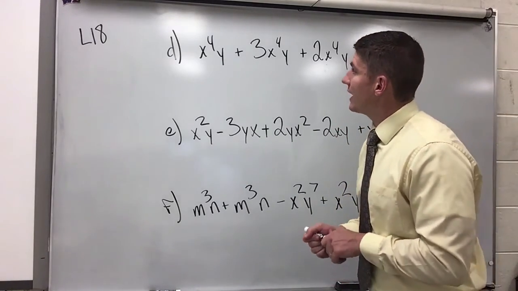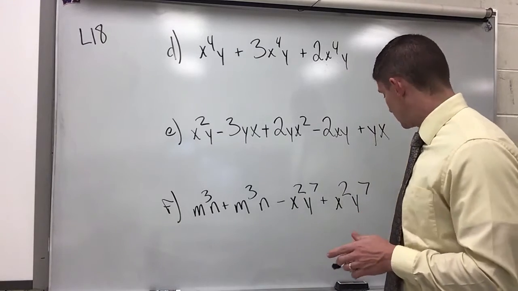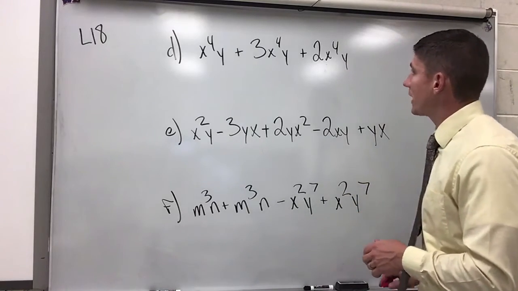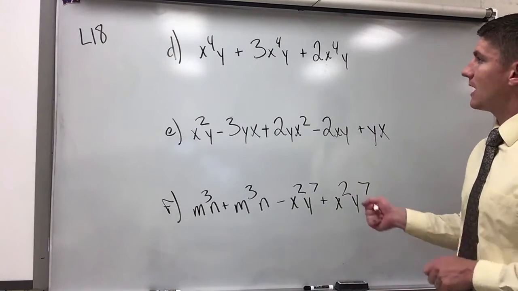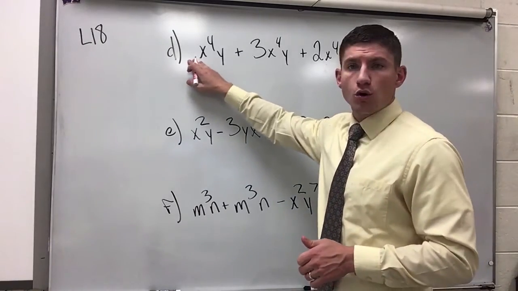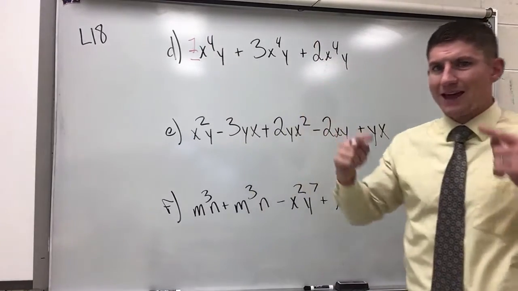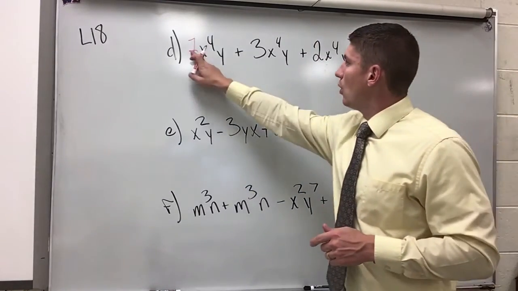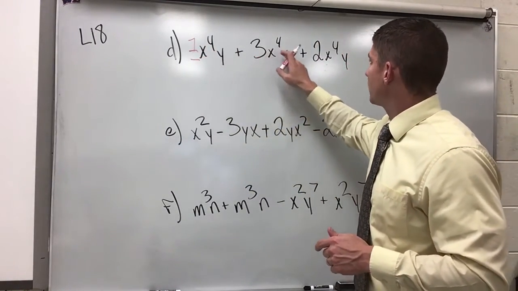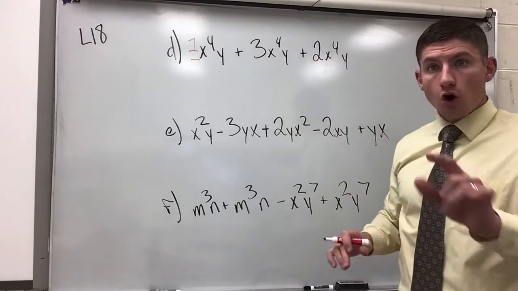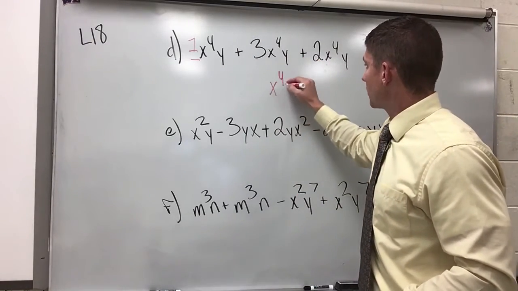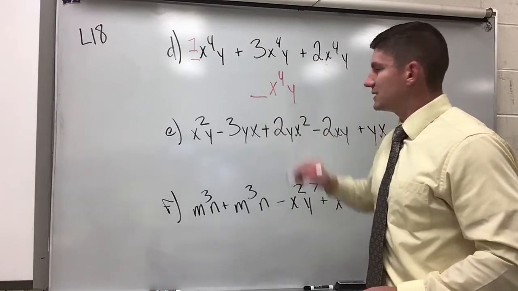Letter D, you've got x to the fourth y plus 3x to the fourth y plus 2x to the fourth y. Now, anytime that I see that there's no coefficient here, I can always assume that there's actually a 1, and that helps me to add those items together. So I have 1x to the fourth y plus 3x to the fourth y plus 2x to the fourth y. They're all x to the fourth y. I have a missing leading coefficient here.